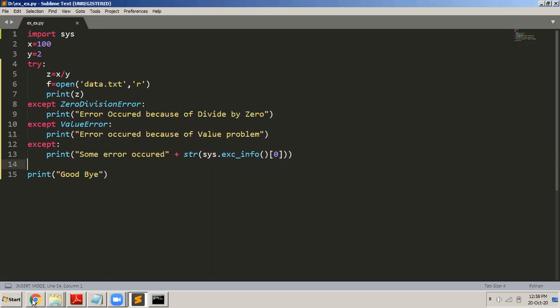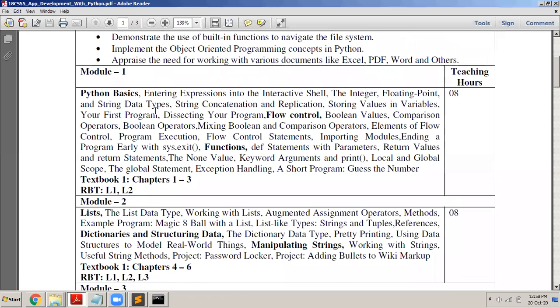So this is the end of module number 1. We have done all this. We have studied, starting with data types in Python, what the interactive shell is, what string concatenation and replication are, and how to store values in variables. Then we studied flow control: if condition, if, elif, all that. Then we studied the while loop and the for loop in controls. Then we studied how to import modules into Python programs. Then we studied what a function is, how to define functions, how to pass parameters to functions, and what the return value is. Then we studied what the local variable and the global variable are.